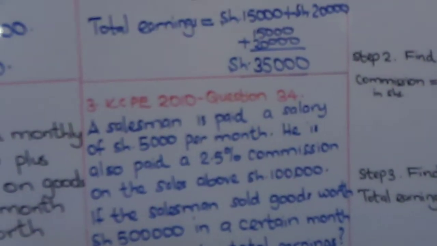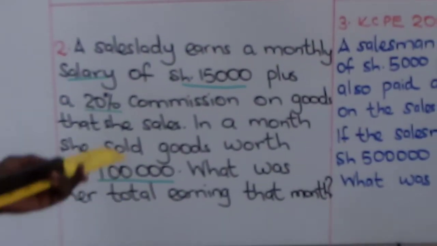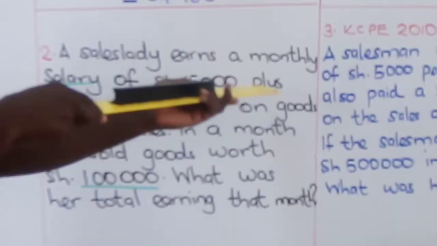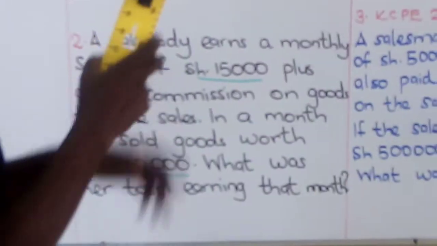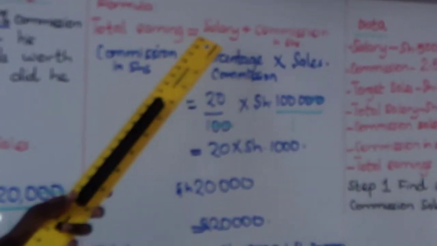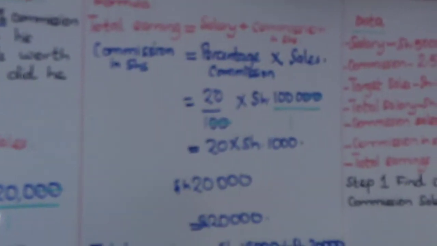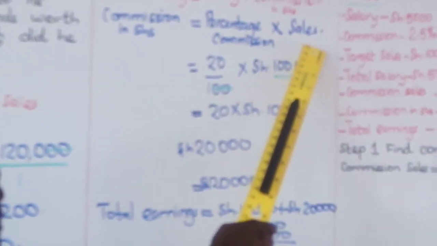The question, as we read, we have been given the salary at the end of the month and the commission. Remember, it's plus the commission. Then we are given the total sales there. And then we know that this is how to find the total earnings. The formula is total earnings is equals to salary plus commission in shillings. Remember, we don't have commission in shillings. So that is another task. We find commission in shillings using this formula. Commission in shillings is equals to percentage commission multiplied by sales.